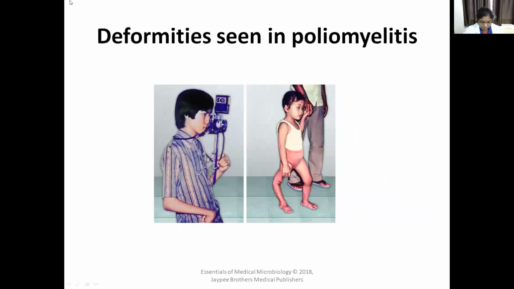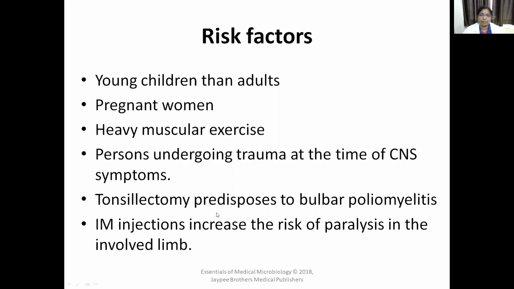So you can see in this picture, descending asymmetric acute flaccid paralysis. That is, one limb is normal, the other limb is paralyzed. Here in the upper limb, you can see the paralysis.